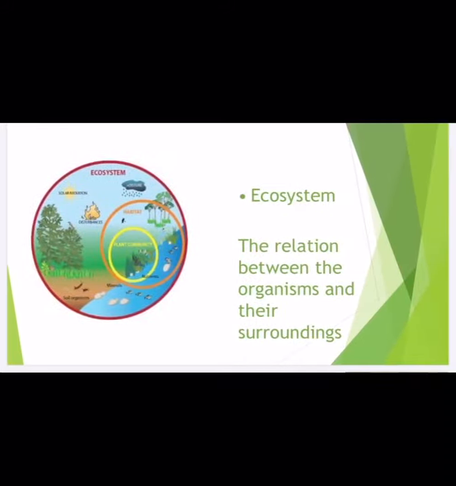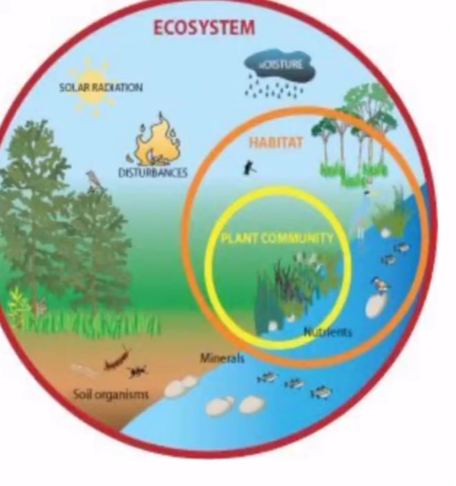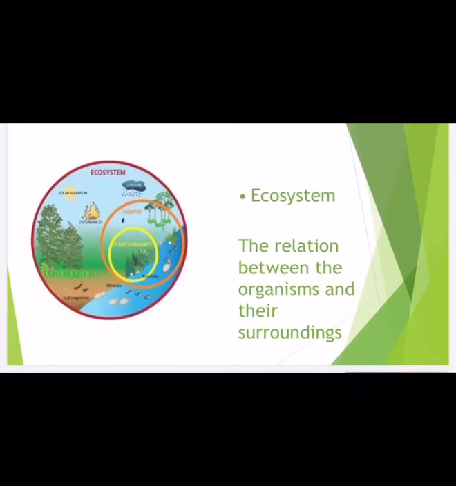Next, you know the ecosystem. In an ecosystem, the organisms are related with the environment. The definition is: the relation between the organisms and their surroundings is called an ecosystem. You can see the many organisms surrounding over the water, land and the air. All these things are sun, rain, soil, and water. The nutrition, plant communities, and their habitat, all of this will be called an ecosystem.